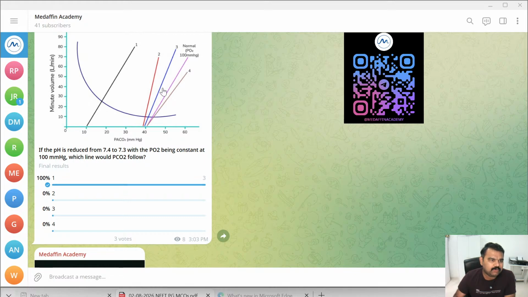This is the normal PO2 of 100 mm Hg. If the pH is becoming more acidic, how will it appear? That's the question. The correct answer is option A.